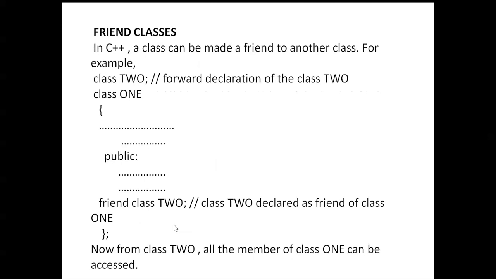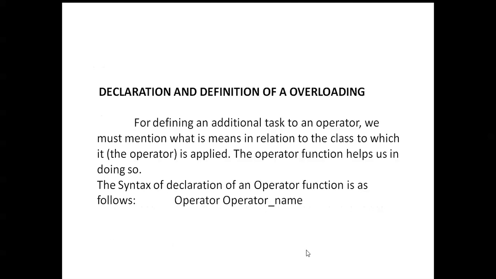Okay, friend function. Here you can see in friend function, in C++, a class can be made a friend to another class. For example, class 2, forward declaration of class 2. Okay, class 1 is there. Friend class 2 means nothing but class 2 is declared as a friend of class 1. Now from class 2, all the members of class 1 can be accessed.